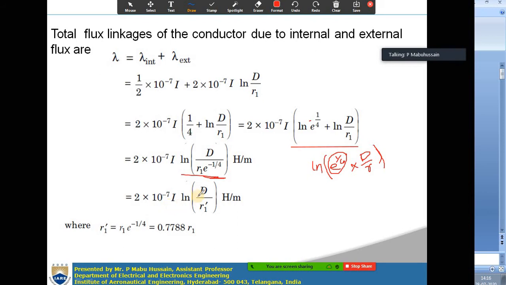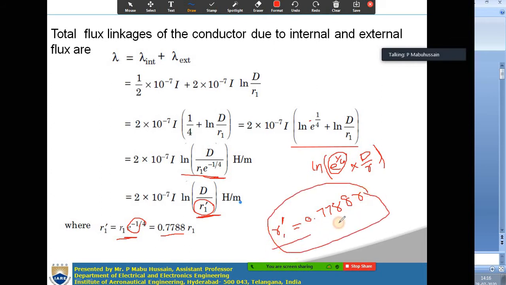Okay, so when you take minus, it will come to the denominator. So then the final expression is 2 into 10 to the power of minus 7 I ln d by r1 dash here. This r1 dash is nothing but r1 into e power minus 1 by 4, and this e power minus 1 by 4 value is 0.7788 r1. So r1 dash, what we are representing in the final expression, is the value 0.7788 r1. Okay, r1, or it will be simply r.